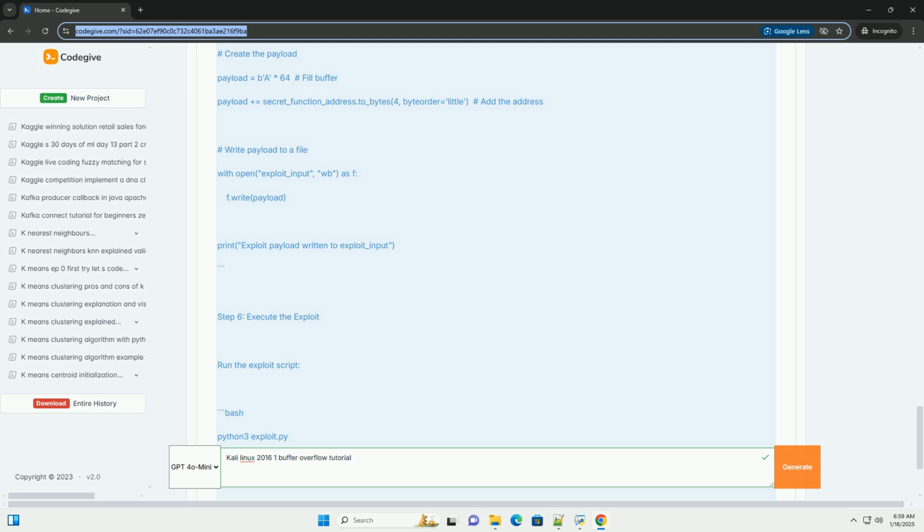Disclaimer. This tutorial is for educational purposes only. Buffer overflows can be a serious security risk, and exploitation should only be performed in a controlled environment where you have permission to test.